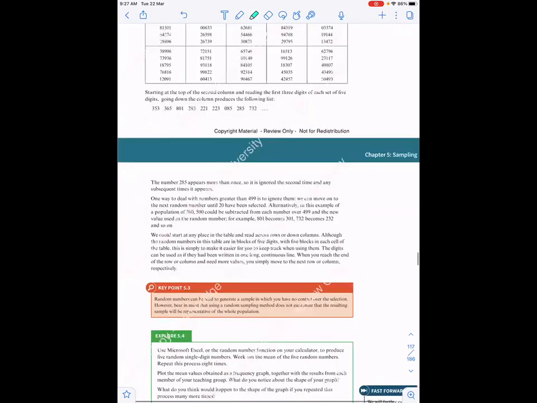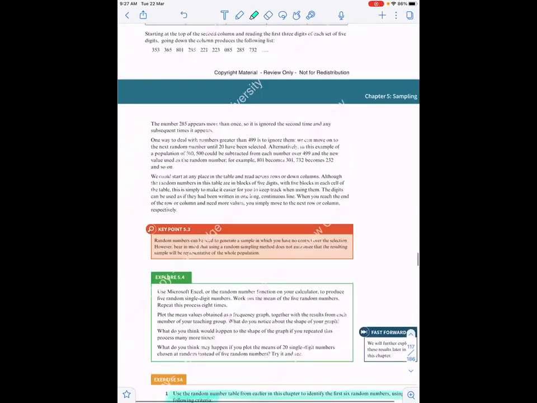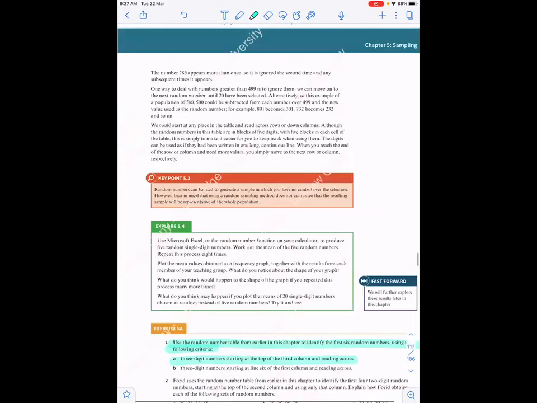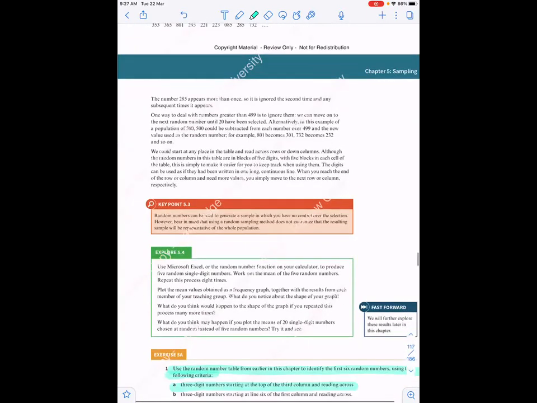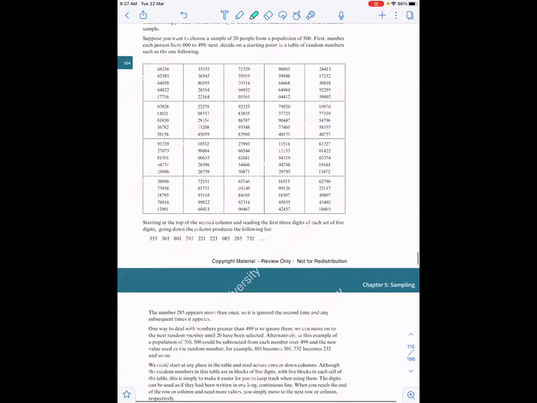Top of the third column, the first number is 713. Then it's going to be 299. Then it's going to be 680. You understand how we are collecting the data? Then it's 324. And then it's going to be 430.